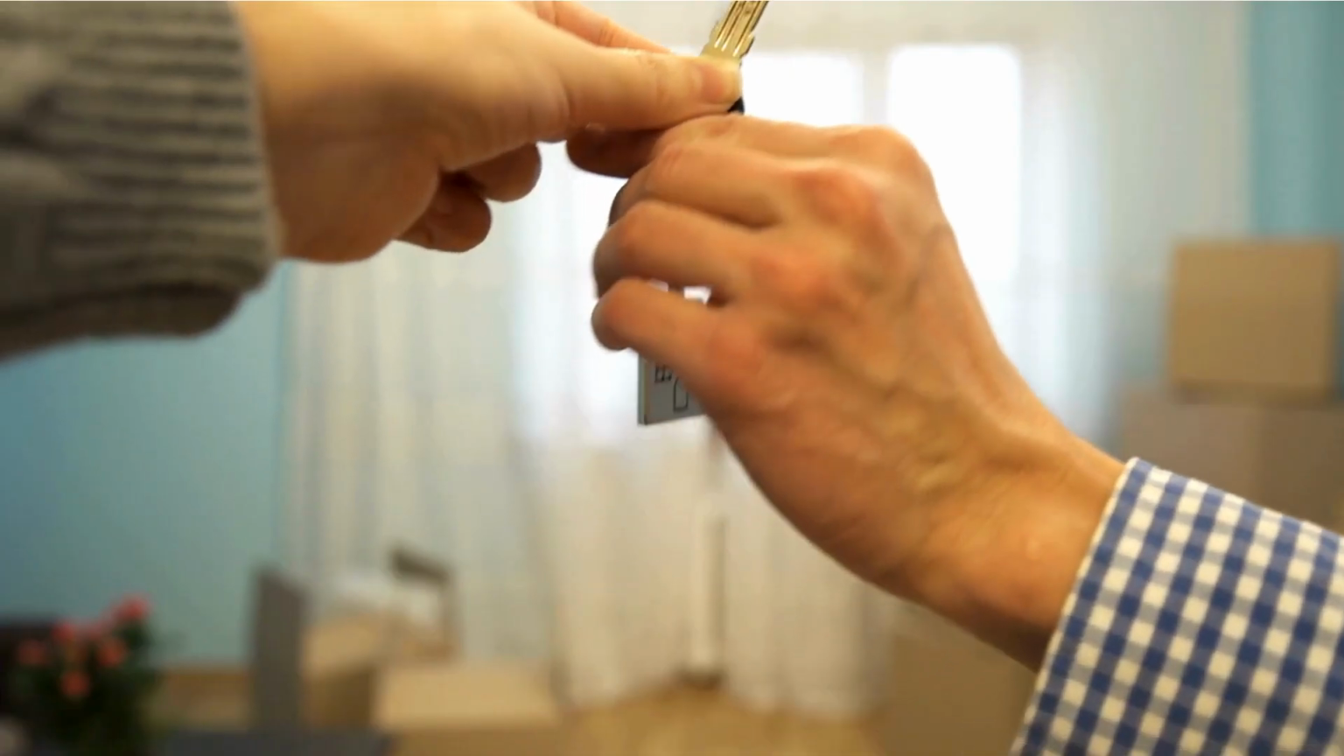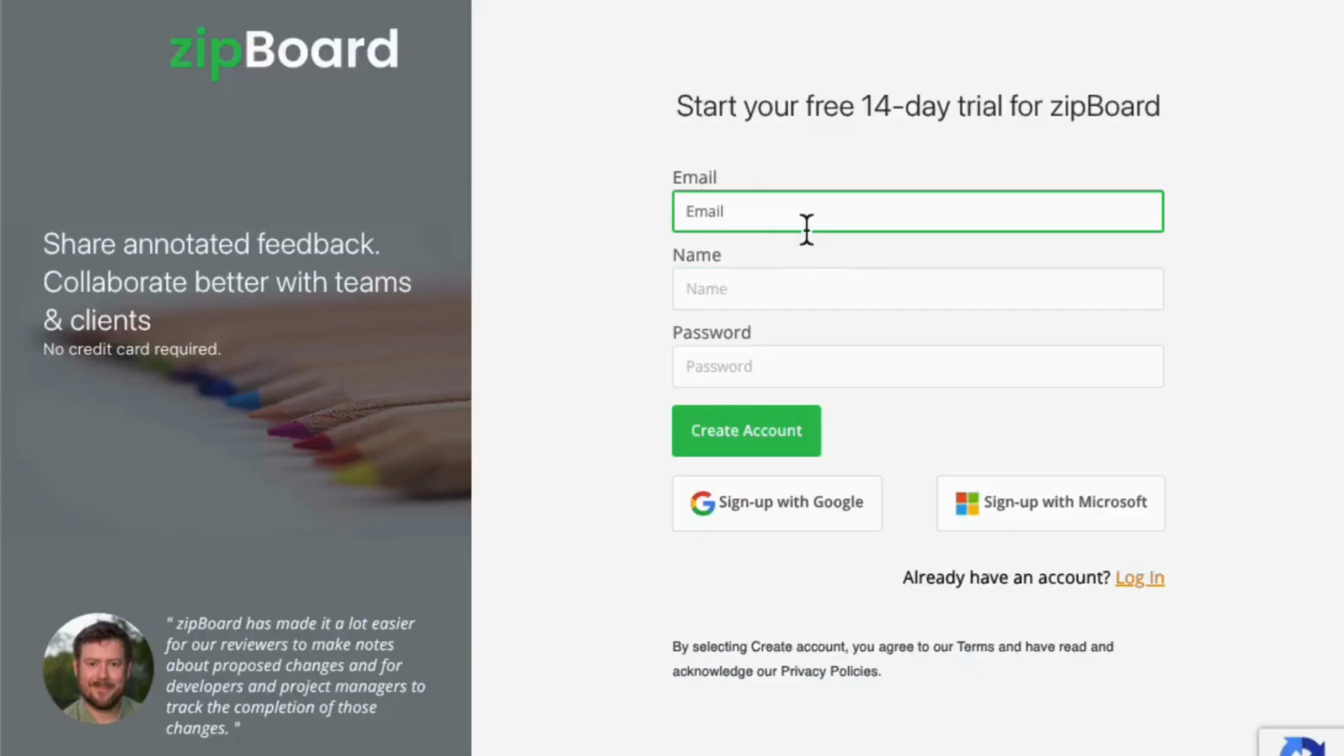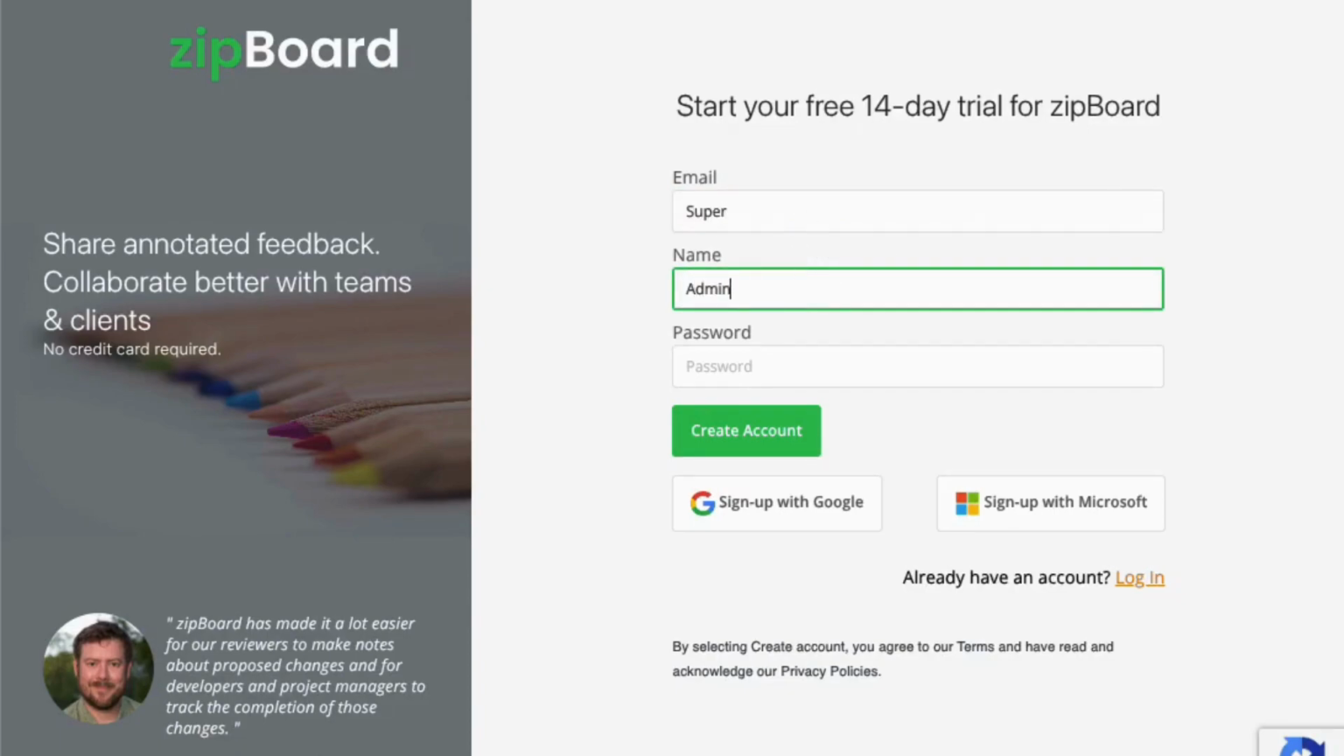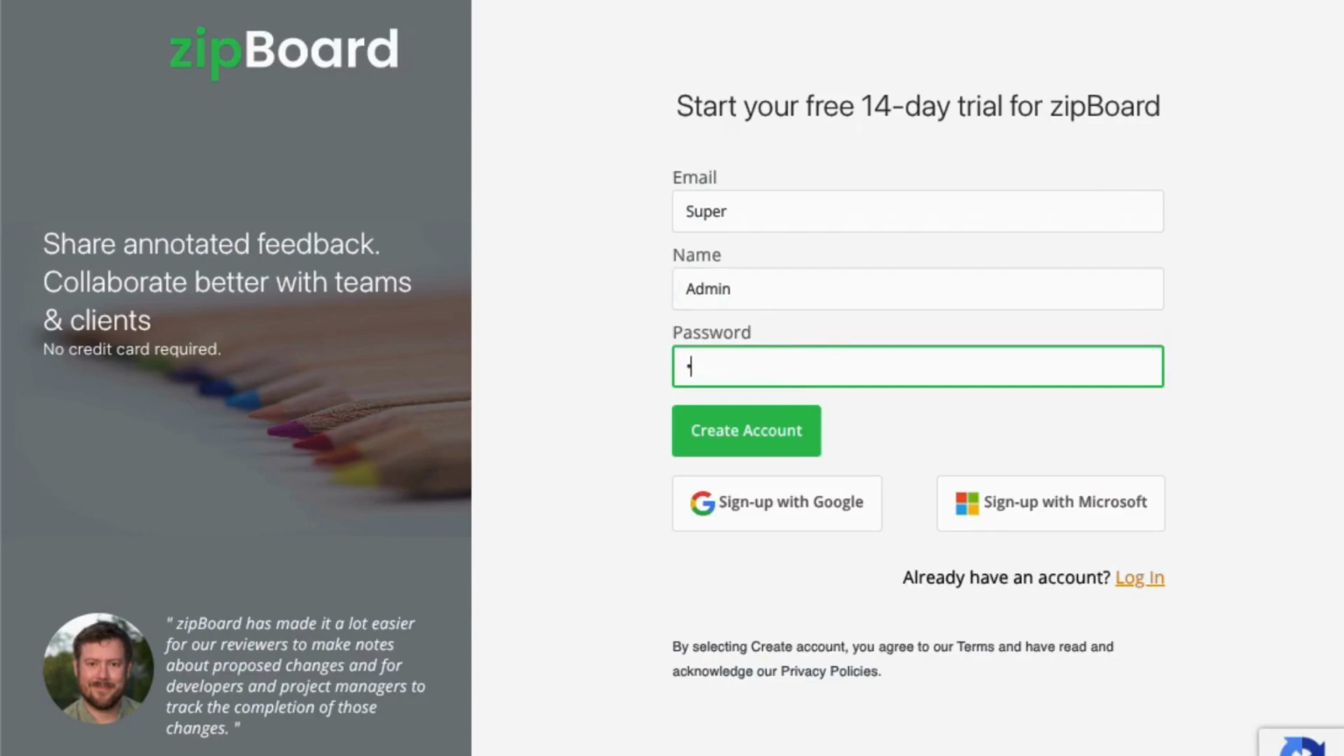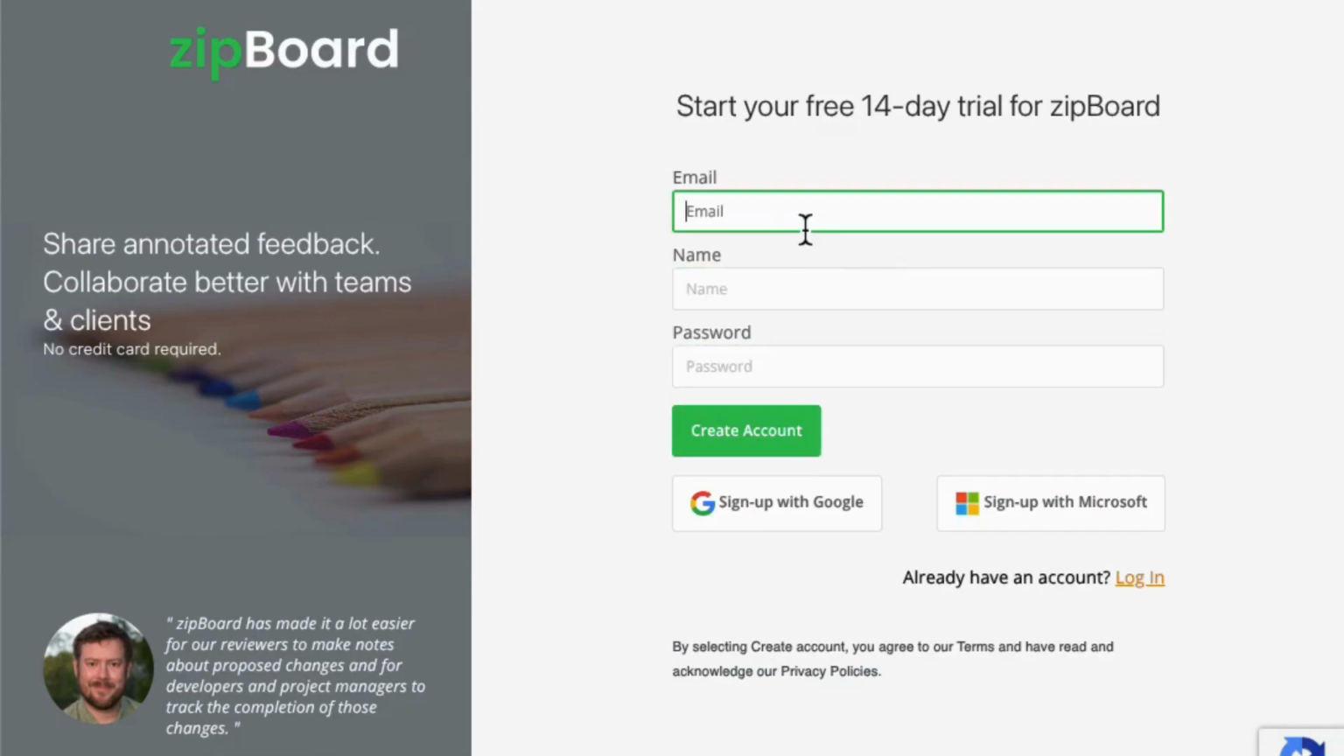Meet the super admin. As a super admin, you hold the keys to the kingdom. Let's see what you can do. Upon signing up for zipBoard, the super admin kicks off the journey. During setup, you will provide crucial information such as your organization's name, domain name, and many more.